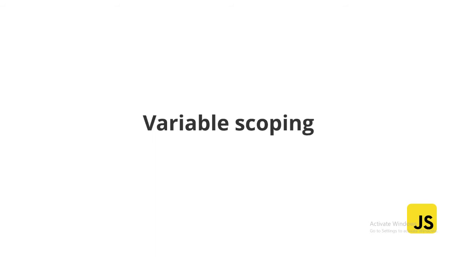Third very good thing is variable scoping. Like in any other language, I am going to write var message equal to hello world, and in the second line I am going to write alert message. So this acts like a global variable. Now whenever I use this message again, this will trump it, this will contradict it because message is already defined somewhere.